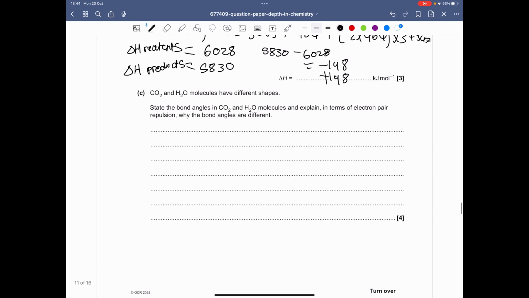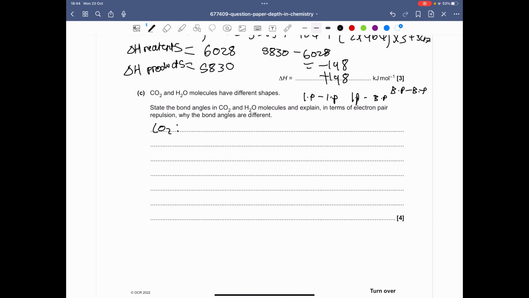Right, next. Carbon dioxide and water molecules have different shapes. State the bond angles in carbon dioxide and water molecules, and explain in terms of electron pair repulsion why the bond angles are different. So when we look at electron pair repulsions, we look at the lone pair to lone pair repulsions. We look at the lone pair to bonding pair repulsions, and we look at bonding pair to bonding pair repulsions. So let's look at carbon dioxide first.